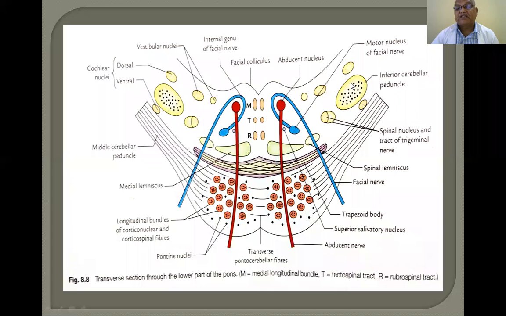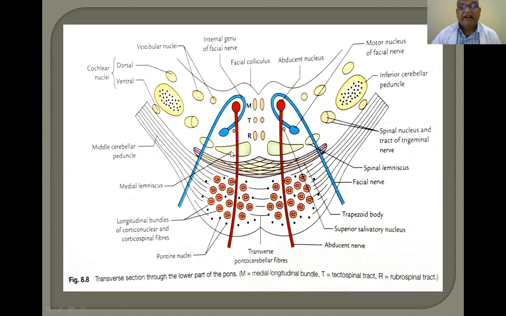Now this is the inferior cerebellar peduncle. Now this is the vestibular nuclei. This is the cochlear nuclei. Now this is the spinal nucleus of the trigeminal, that is the fifth nerve. This is the abducent nucleus, sixth nerve. This is the motor nucleus of the facial nerve, seventh nerve. There are vestibular nuclei and cochlear nuclei, the eighth nerve. So these are all present in the lower part of the pons.